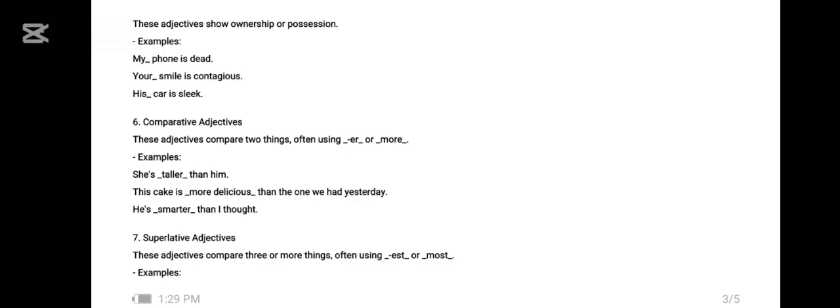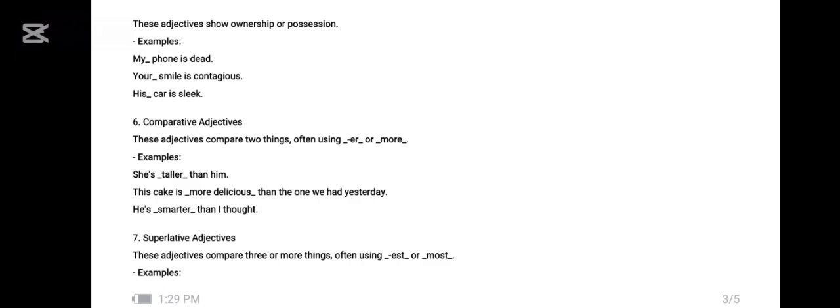So my is an adjective here, or you can also say that it is an adjective pronoun. Your smile is contagious. Here the word your is explaining the ownership of the smile. His car. Here the word his is explaining the ownership of the car.